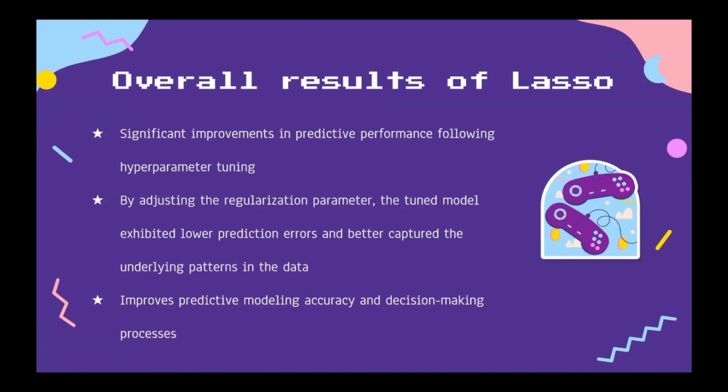To sum up, lasso regression analysis demonstrated significant improvements in predictive performance following hyperparameter tuning. By adjusting the regularization parameter, the tuned model exhibited lower prediction errors and better captured the underlying patterns in the data, and thus this method improves predictive modeling accuracy and decision-making processes.